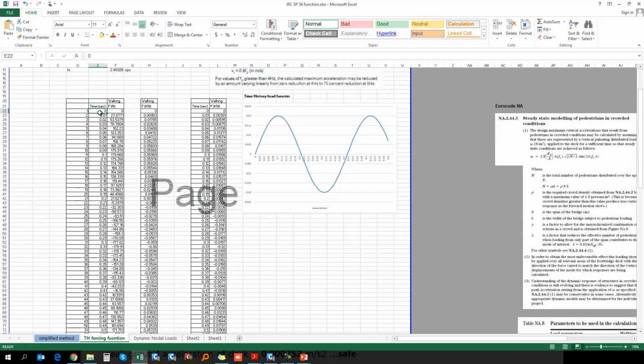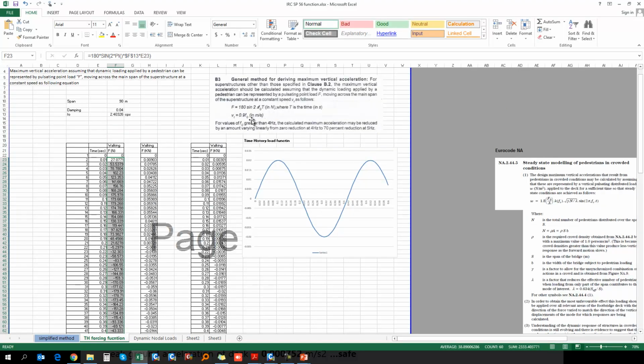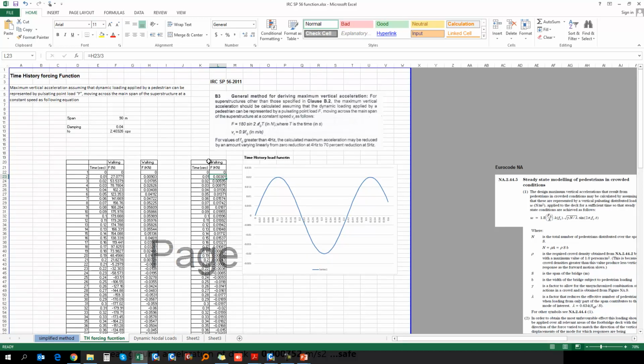Now these are the time in seconds, divided into a 0.01 increment, and then the force function, where we have considered the function as 180 into sine of 2 pi f naught into t. This is the time versus force function, and this forcing function we have taken here. I am applying this loading on each stringer location. In the model we have 3 stringers, so I have divided each load into 3 parts.